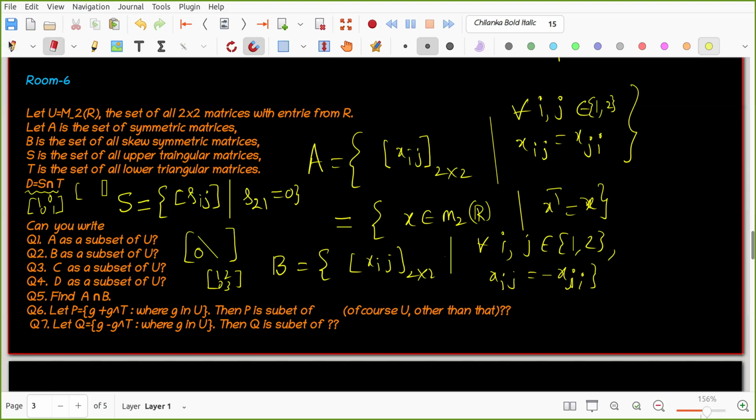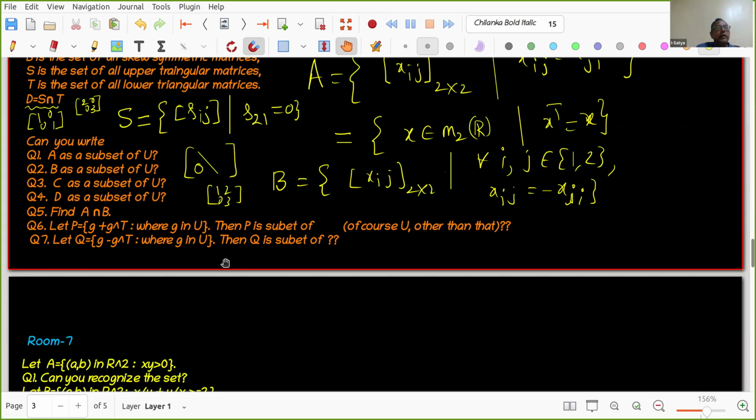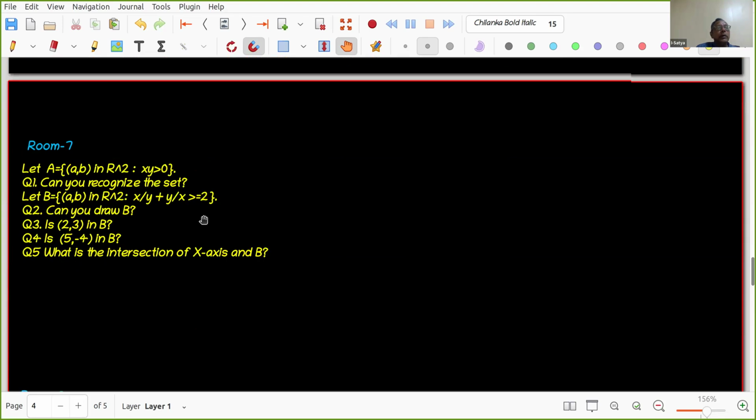1 2 0, 0 2 0 3, right? 3. Yeah, this is also both upper triangle as well as lower triangle. So what are these matrices, right? That we need to think. Okay, so think about rule number 7.